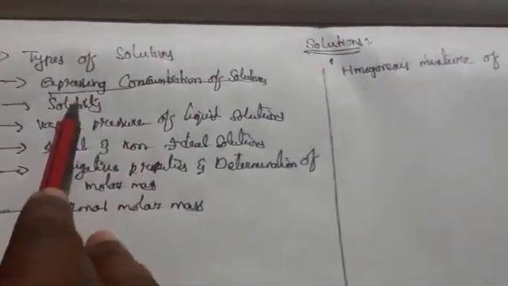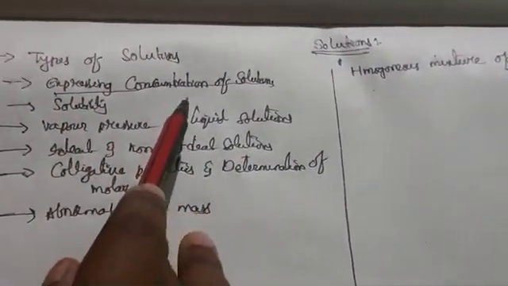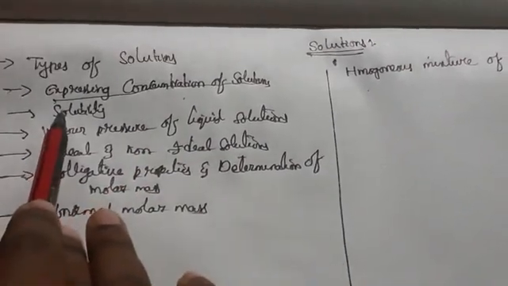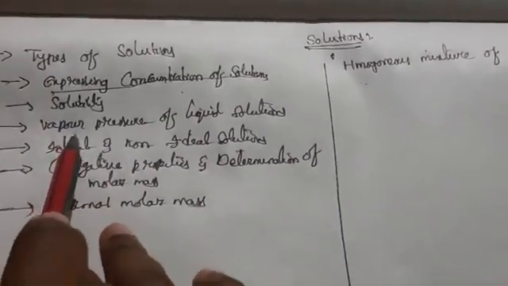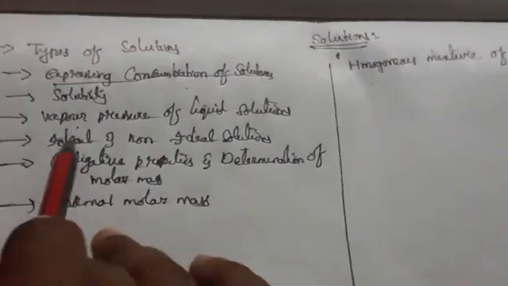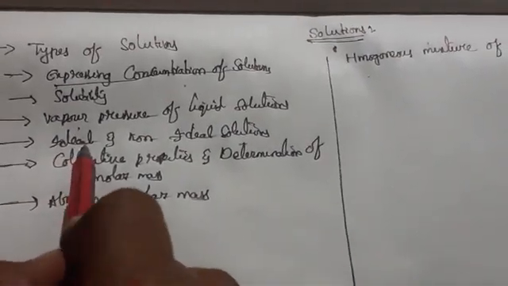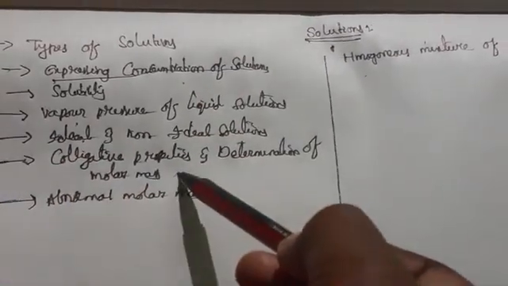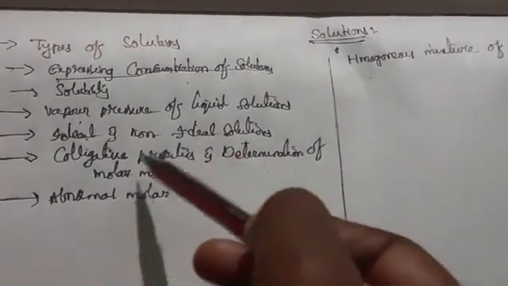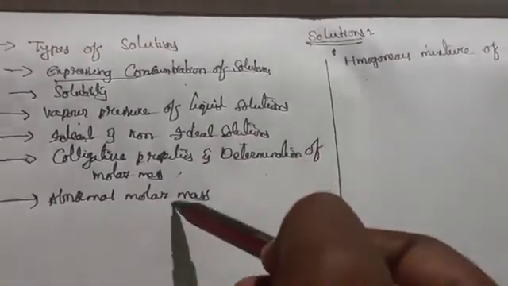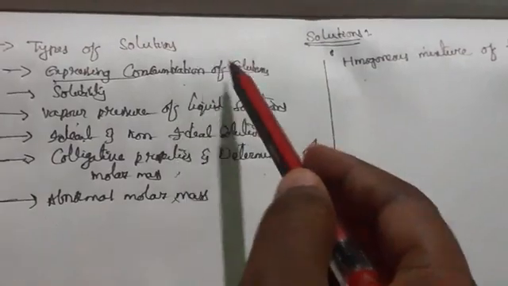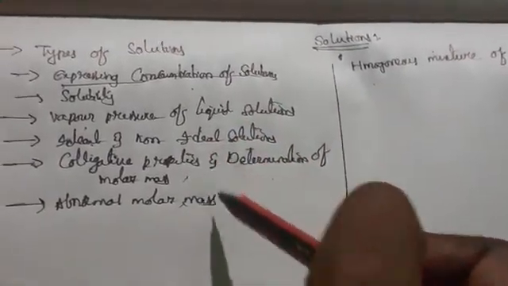First of all, types of solutions. Next, expressing concentration of solutions. Next, solubility. Next, vapor pressure of liquid solutions. Next, ideal and non-ideal solutions. Colligative properties and determination of molar mass, abnormal molar mass. These are the contents of the solutions.